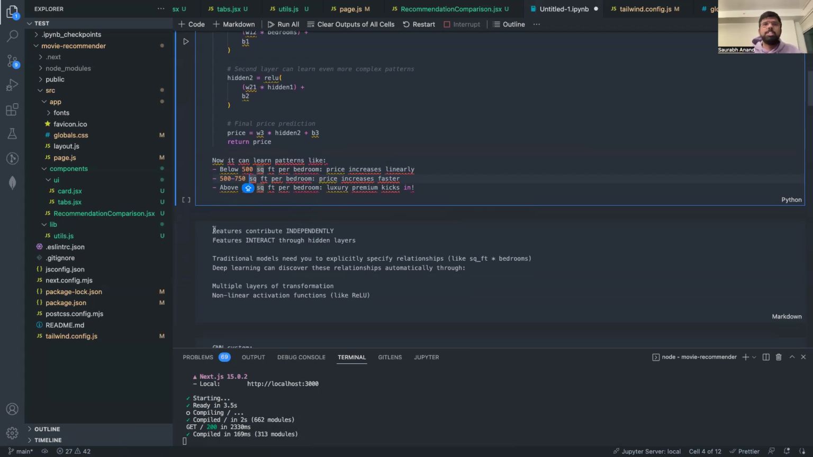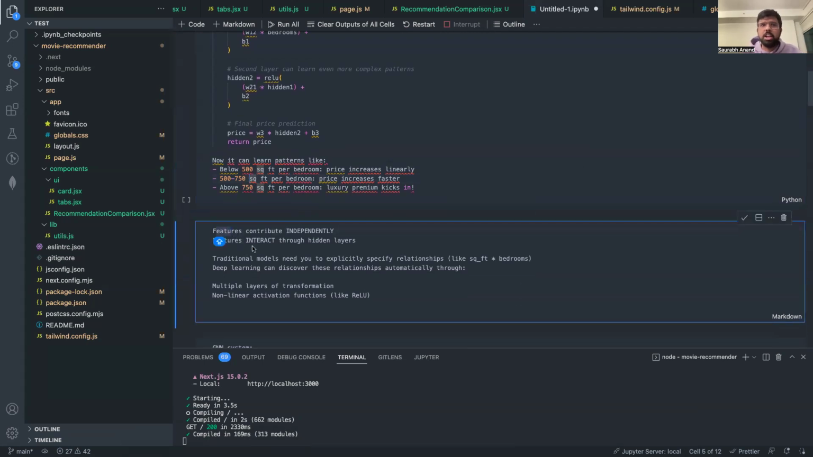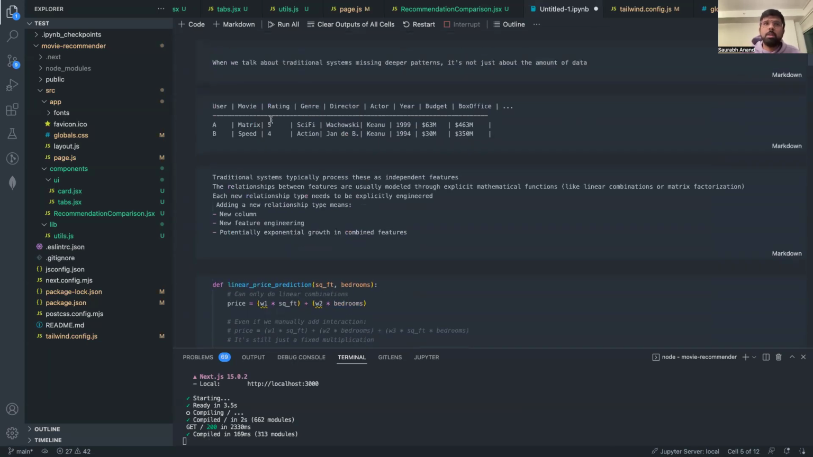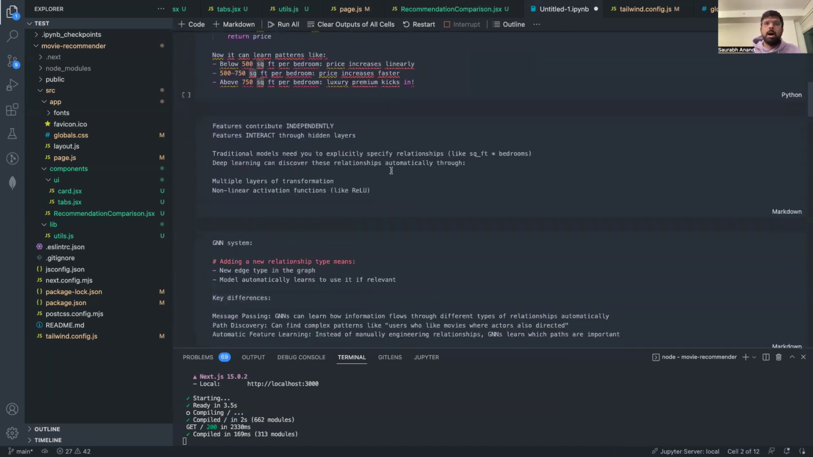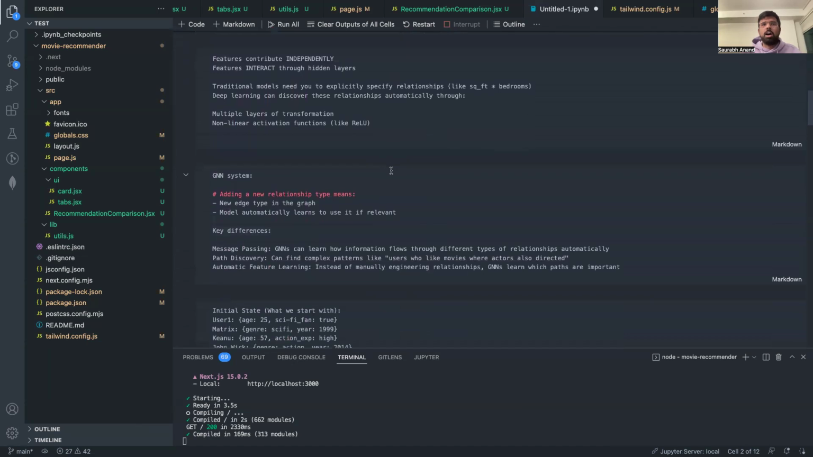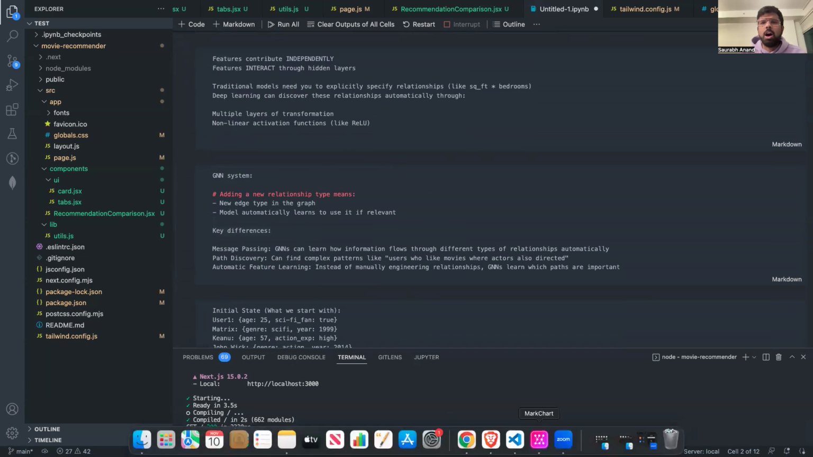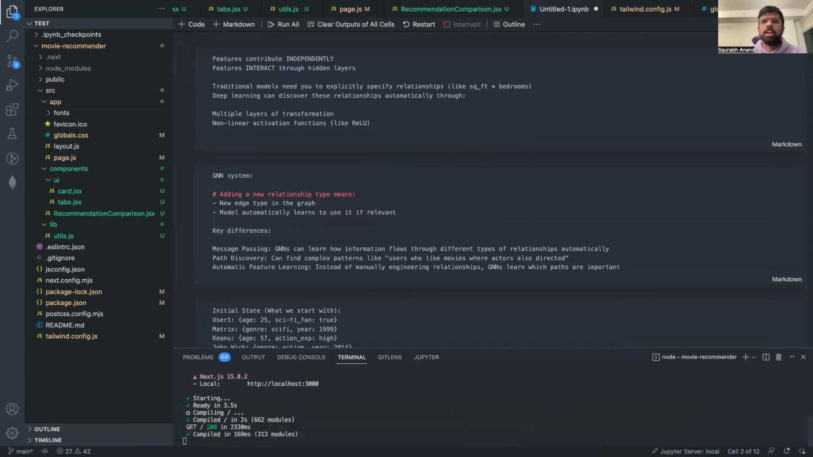So as we saw, features contribute independently in the case of traditional methods, whereas features interact through these hidden layers. So we kind of understand the relationship between features as well, like ratings, genres, directors. How do these features relate among each other? That is what gives rise to a better recommendation system that graph neural networks can do. So now we'll try to understand how a graph neural network does that, right?